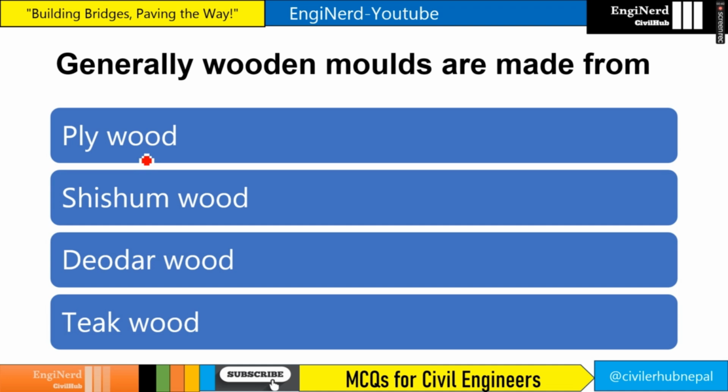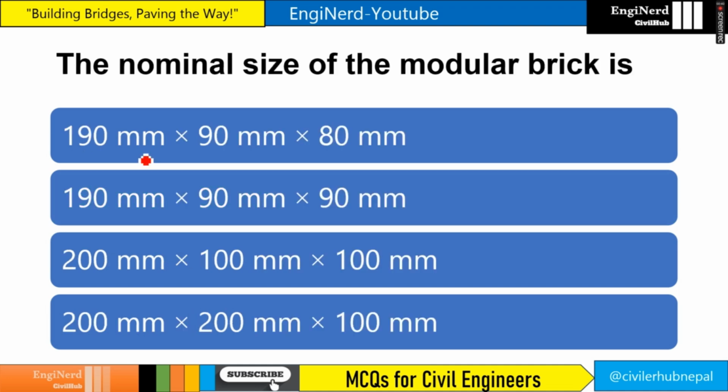Generally, wooden molds are made from sheesham wood. The nominal size of the modular brick is, so modular brick nominal size is 200 by 100 by 100, whereas the standard or actual modular size is 190 by 90 by 90 in the IS standard.